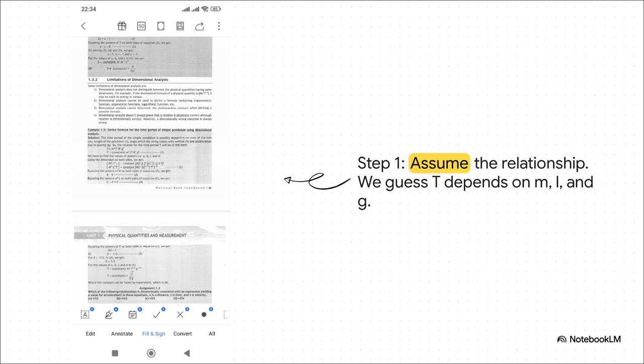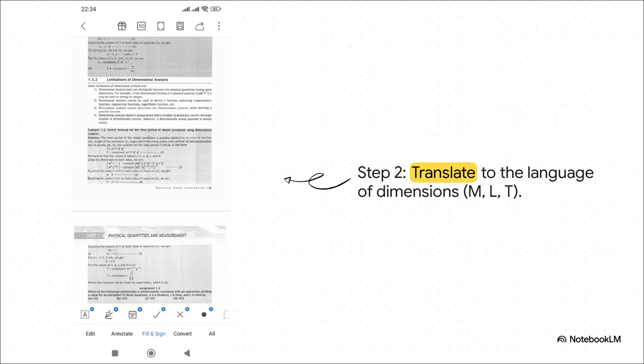Seems reasonable, right? Step 2, we translate our guess into our dimensional language. On the left, the time period just has the dimension of time, or T. On the right, we swap out mass for M, length for L, and gravity, which is an acceleration, for LT^-2. Now to figure out how they're related, we give each one an unknown power, a, b, and c. They're just placeholders for now. They'll tell us how much each part matters.